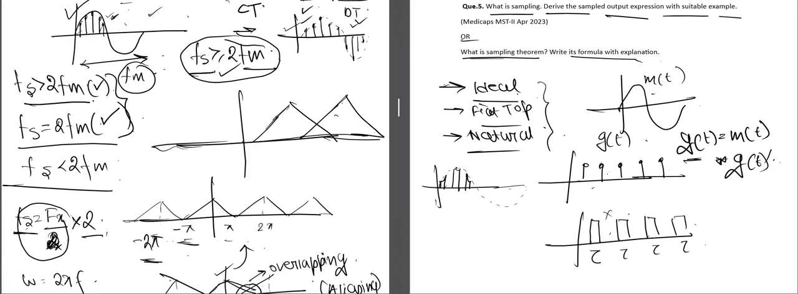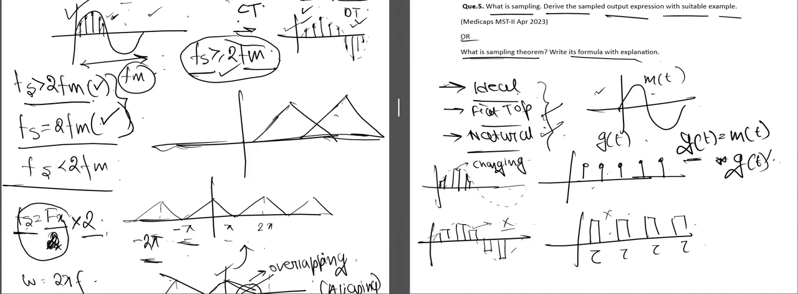We can see here the top of the pulses are changing with respect to the message signal. But in flat top sampling, the top of the pulses will remain the same. This top of the pulses doesn't change. So that is one of the differences between natural sampling and flat top sampling.